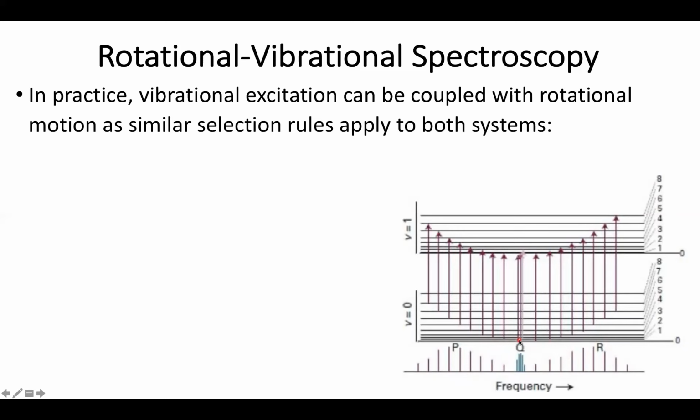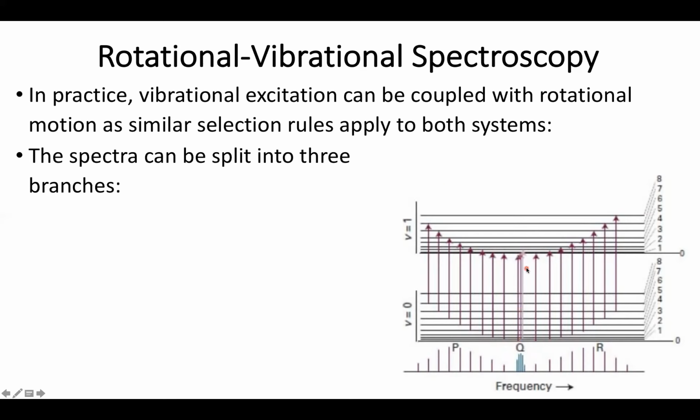So most of the excitations we're going to be looking for are going to be going from the vibrational ground state to the first excited state. However, we are going to be seeing some changes in our J state or rotational states that accompany it. And we split this into three branches. First, the R branch. So this is going to be states where our vibrational and our rotational states go up. So consequently, we'd expect these to occur at slightly higher frequencies, as I need the energy it takes for me to naturally jump up, plus that extra little bump to jump a rotational state as well.